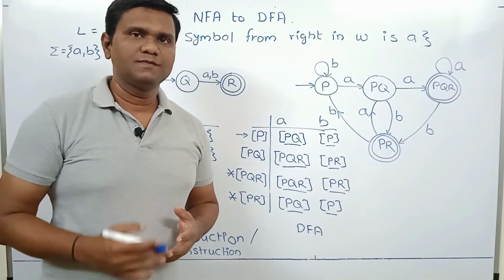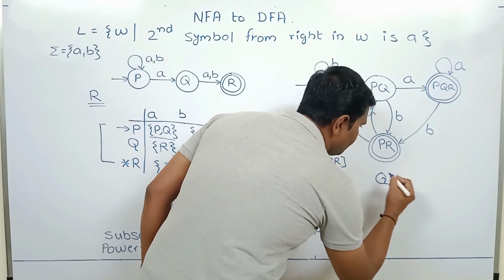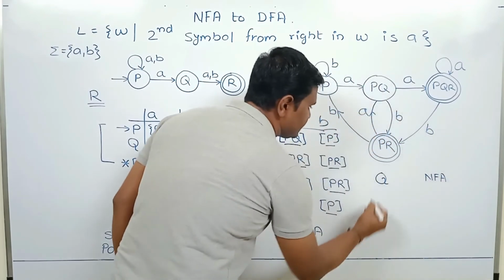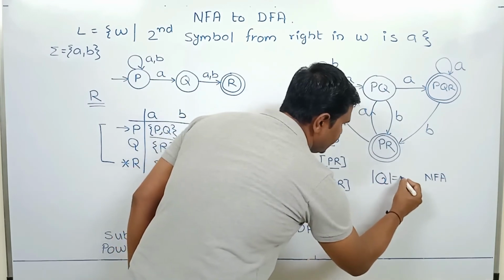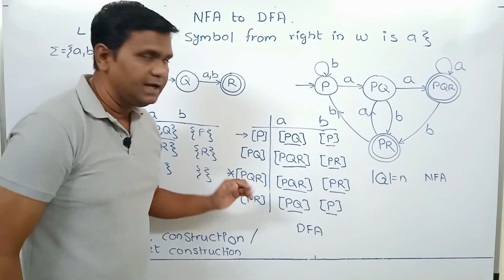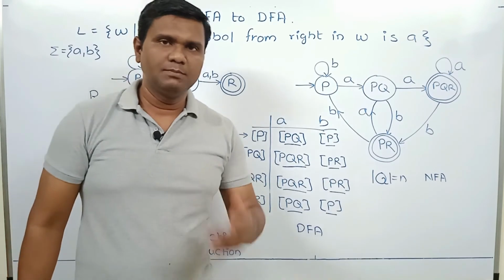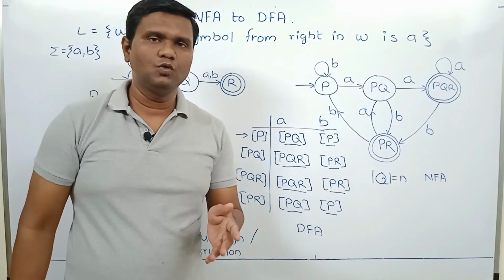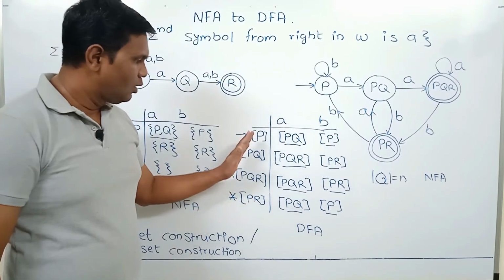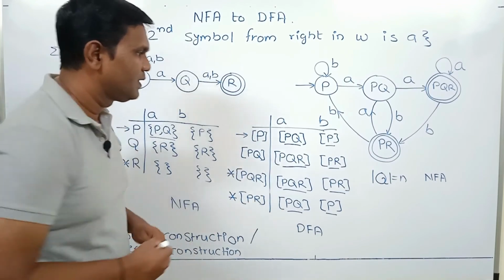Now let's discuss number of states in DFA. Consider Q from 5-tuple definition of NFA. Q is set of states. Let's say NFA contains n number of states. Now each state in DFA corresponds to some subset of Q. If Q contains n number of states, then power set of Q will contain 2 power n subsets. But we do not require all of them. We may or may not require all of them.